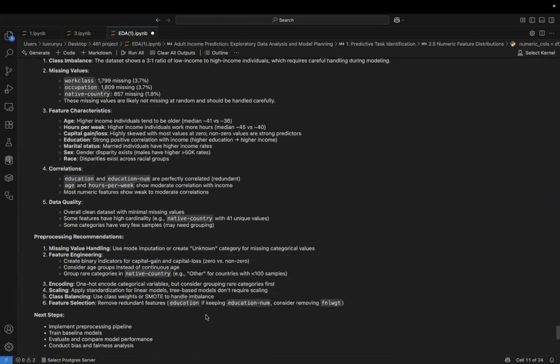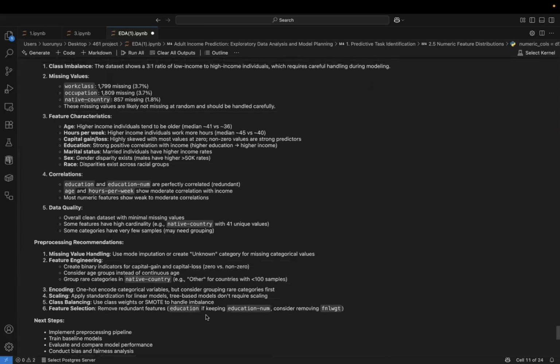Finally, based on these findings, we designed our data processing pipeline detailed here. First, for missing values, we will impute categorical data using the mode or label them as unknown. Second, for encoding, we will apply one-hot encoding to nominal variables to make them machine-readable. Third, scaling. We will use standard scaler for numerical features like age to help the model converge faster. And lastly, we will remove redundant features and the duplicate education column to keep the model efficient.